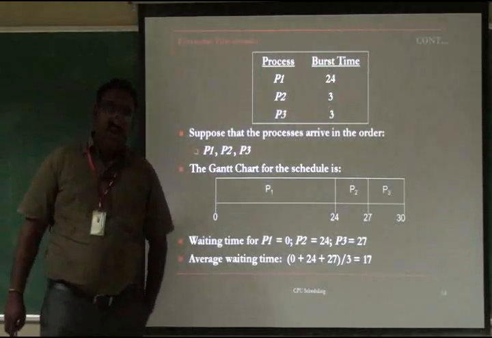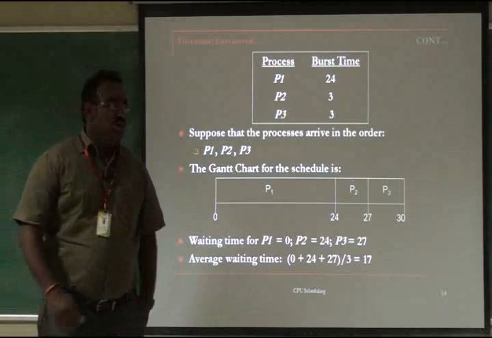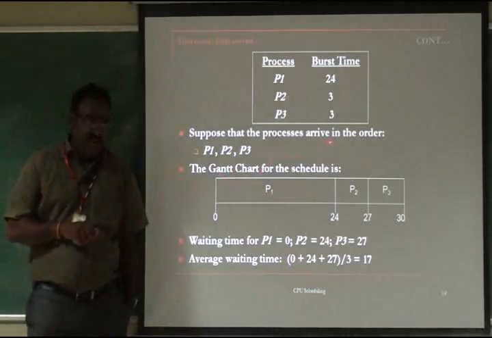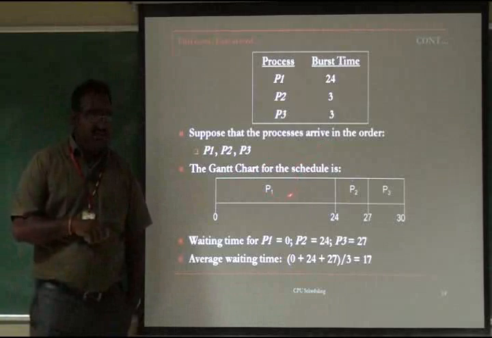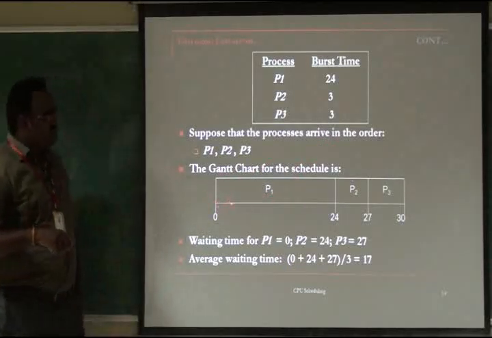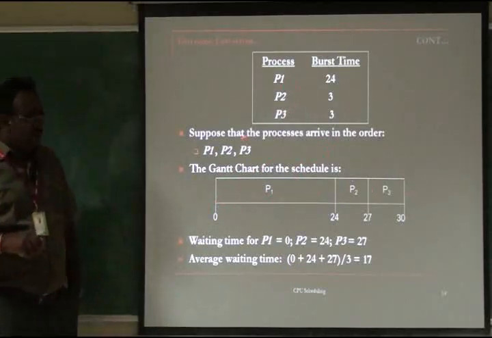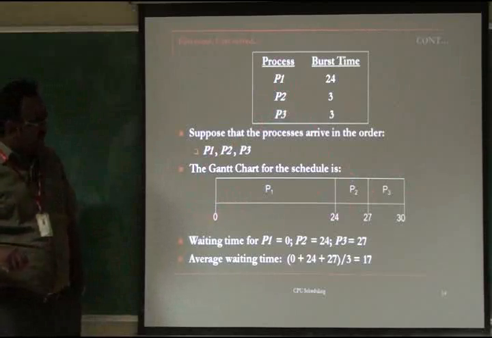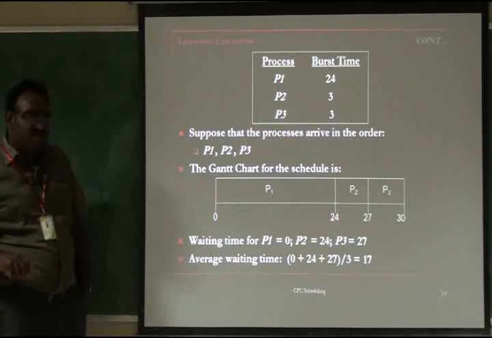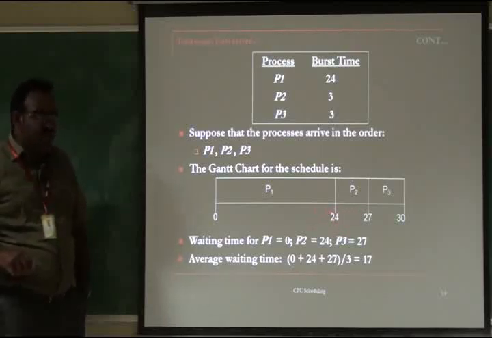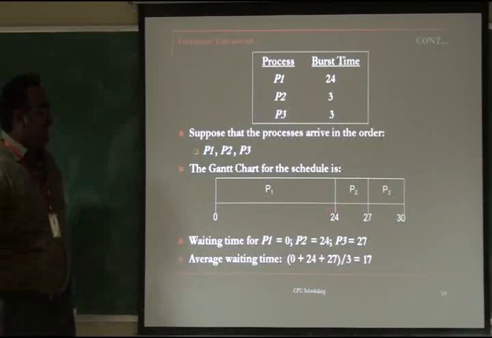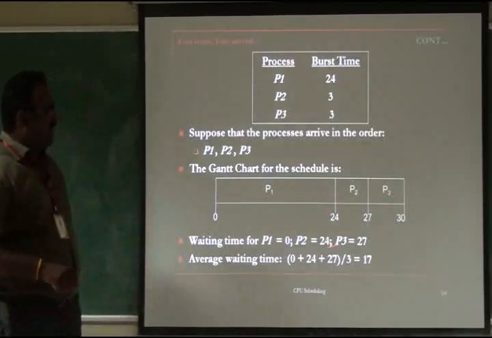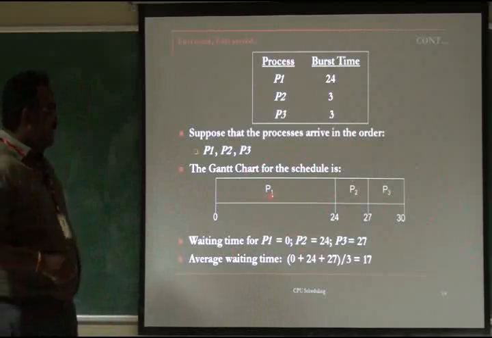So here the scheduling algorithm will be represented by the Gantt chart. The Gantt chart is a representation of the waiting time, the execution time and the turnaround time of a particular process. The Gantt chart has a compartment for each and every process; the left side is the waiting time and the right side of the process is what we call the turnaround time. The turnaround time is, first, the response time when it's initiated, and completing all the burst time, waiting for IO, coming to the ready queue, and completing the execution of the entire process.